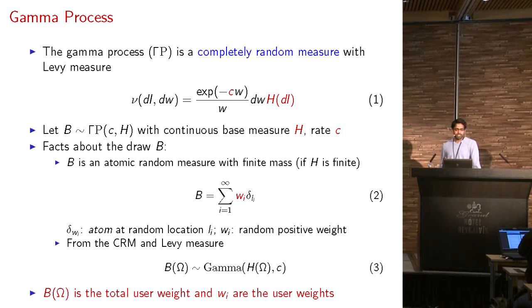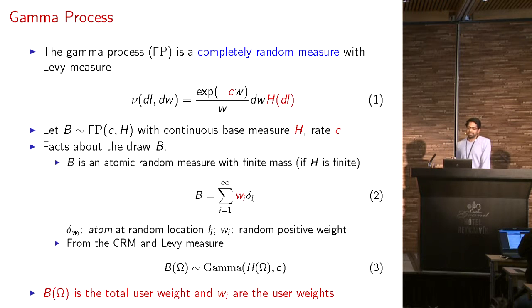It's a completely random measure with a component that has Levy measure as in equation 1. So what we end up doing is we are drawing points from a Poisson process that has mean measure set to this Levy measure. And the points of the Poisson process, we can define them as having locations Li and weights Wi. Because the intensity of this process is infinite, we end up with a countably infinite number of points, of atoms, essentially. So that satisfies one of the properties we want.